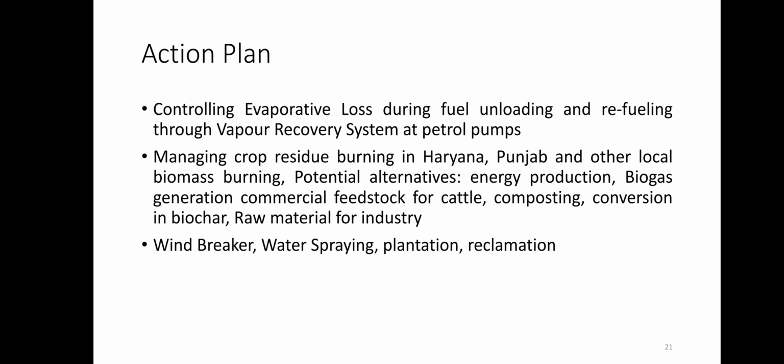Managing crop residue burning in Haryana, Punjab and other local biomass burning: potential alternatives are energy production, biogas generators, commercial feedstock for cattle, composting, conversion to biochar, raw material for industries, windbreakers, water supply, water spraying, plantation, and reclamation. All those were suggested in the action plan for the reduction of emissions from the individual areas.